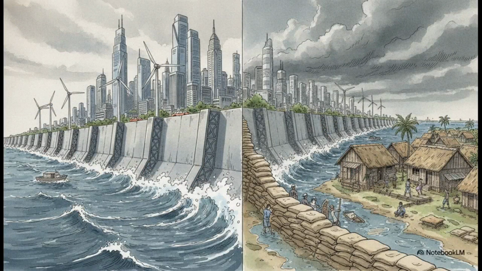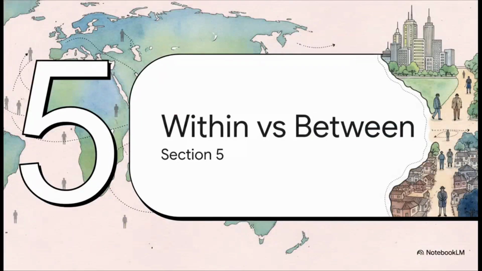Geography presents some really unique challenges too. Both the Netherlands and Bangladesh are low-lying, flood-prone delta countries. But geography is not destiny, right? The Netherlands utilized robust institutions and massive infrastructure investments in advanced engineering to become a high-income nation. Bangladesh, dealing with limited infrastructure and resources, currently remains a lower middle-income country. It's a stark reminder that while geography might create the hurdle, human investment determines if a country can actually clear it. Finally, let's explore Section 5, the divide, within versus between.